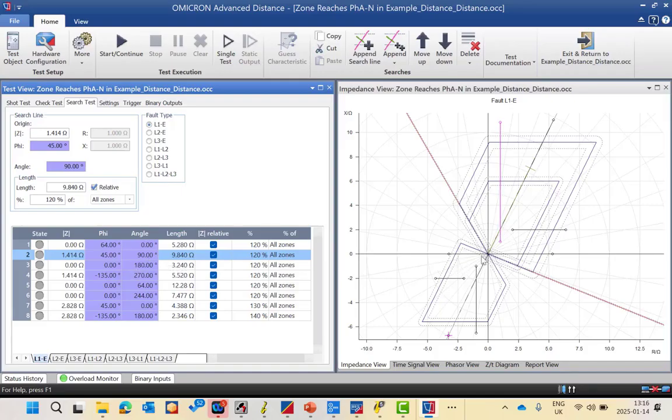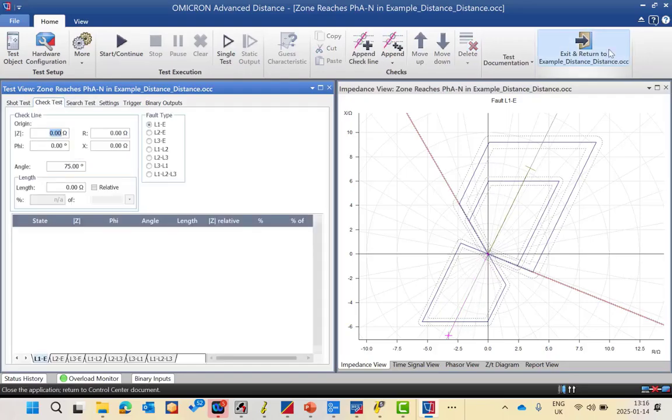And we also have some check lines for Z4 or Z3, which is the reversed zone. As you can see, this is another ramp, another check line or search line, to check the boundaries of the reversed zone. You can do the same for all fault loops. You can do the same also for a check test or a short test. The search test defines and tests the zone reach for each zone in ohm and compares it with the expected nominal zone. But the short and the check test just check the tripping time and differentiate between the zone